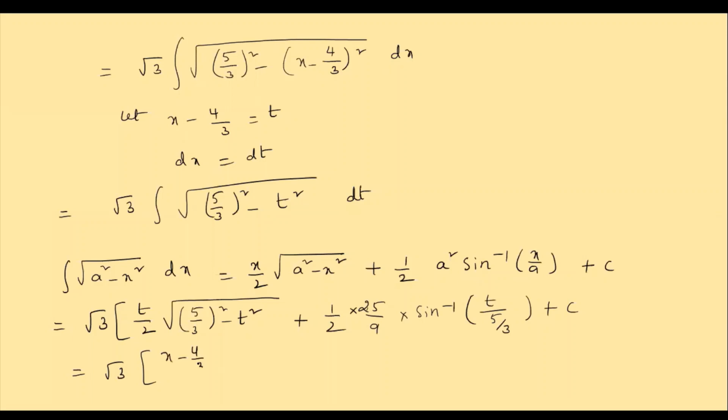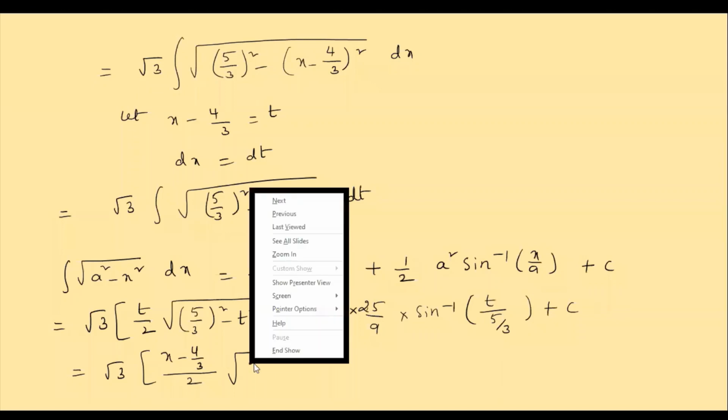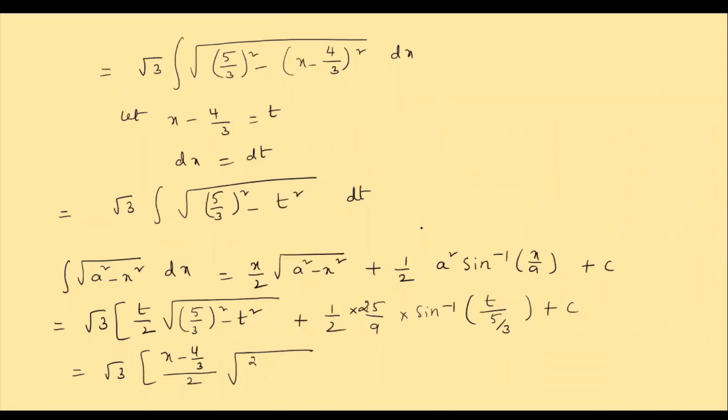x minus 4 by 3 into 5 by 3 whole square, that is 25 by 9 minus x square, t square. What is t? t is nothing but x minus 4 by 3. x minus 4 by 3 whole square plus 1 by 2 into that is 25 by 18.